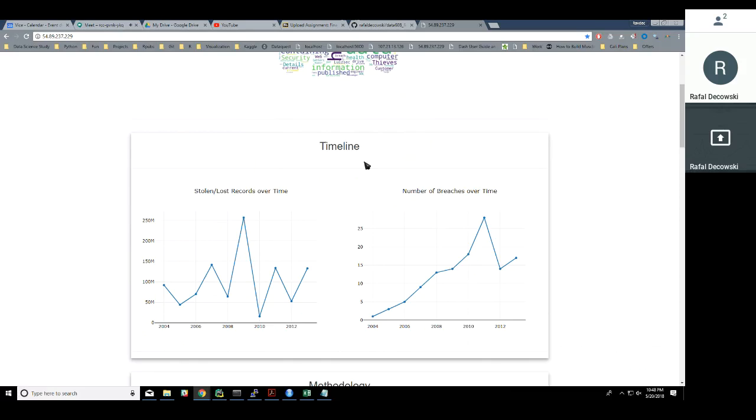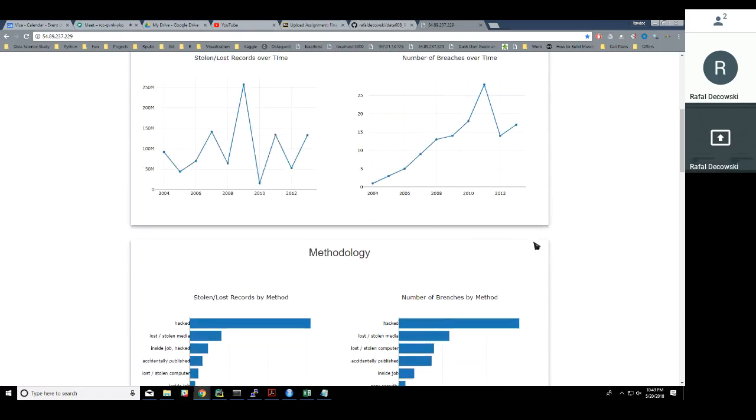The first one is time series, the number of records stolen or lost each year, and the number of breaches over time. We can see that 2009 was the year with the highest stolen records, and also we can see that data breaches increase every year between 2004 and 2011, with the two additional years relatively high.